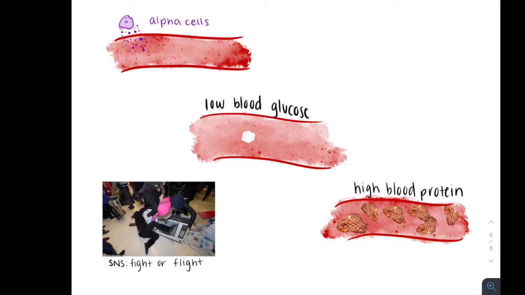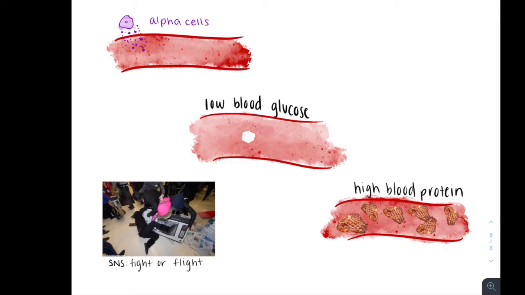Why would we want high levels of blood sugar during fight or flight? Good question. So imagine it's Black Friday and there's only one TV left. The TV might as well be a block of chum in shark infested water. Only one person is going to get the TV, and the body knows this. The body releases glucagon so that blood sugar can rise up and spark an energy boost to trigger enough strength and speed to be the winner of the TV feeding frenzy.